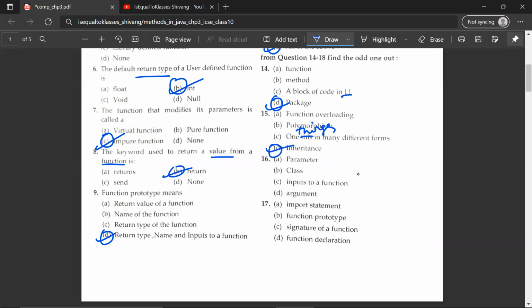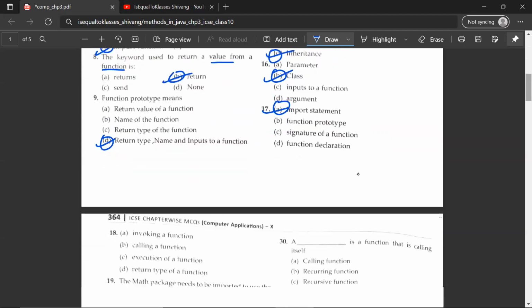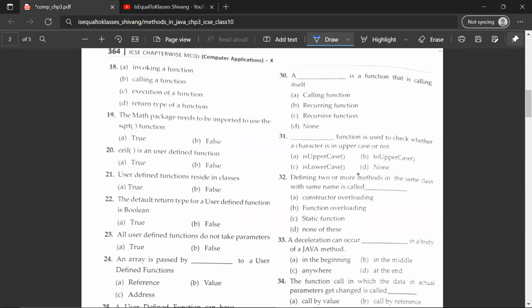The 16th: parameter, class, input, store, functions, or argument. The odd one out among these is B, class. The 17th: import statement, function prototype, signature of a function, function declaration. A would be the odd one out. The 18th question: invoking a function, calling a function, execution of a function, return type of a function. Of course, D would be the odd one out.